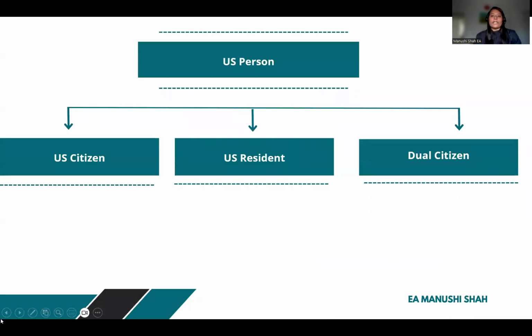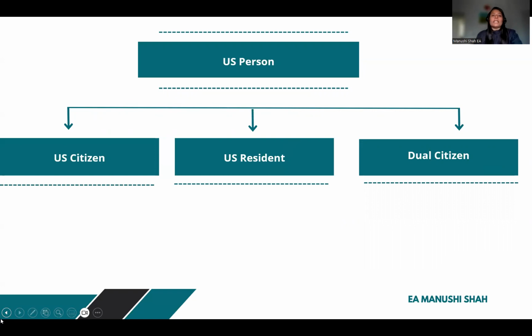According to the regulation, every US person needs to file the 1040 form, the tax return. Not only filing, but they are required to show their worldwide income. Now, what does US person mean? We have categorized it into three subcategories: US resident, US citizen, and the person who has dual citizenship. Those are known as US persons.